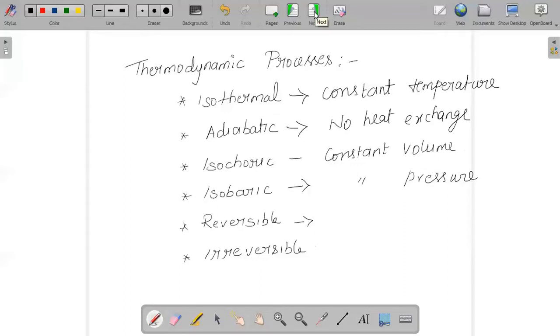So we say these terms are very important to note, because they are used in the exam. If the process is undergone isothermally, adiabatically, isochorically, whatever is given, the inference should be taken that in the question, volume is constant, or heat is constant, or pressure is constant, or temperature is constant. This is very important.